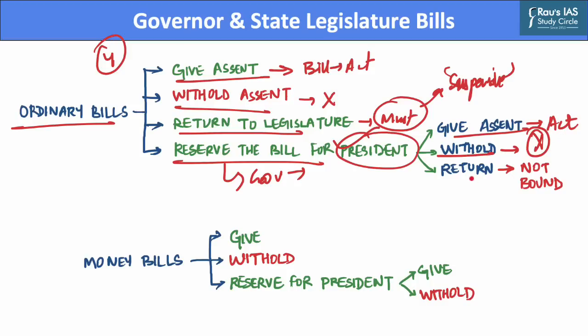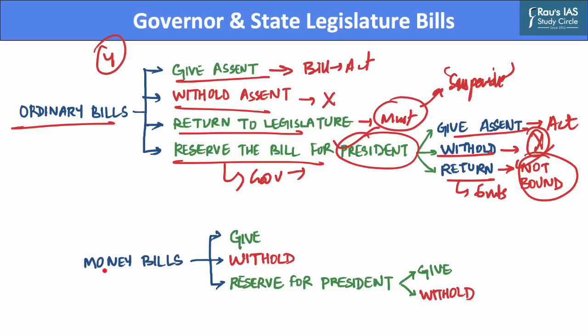Whereas, the President may also return the bill for reconsideration of the state legislature. And when a bill is returned, the state legislature will have to reconsider the bill within a period of 6 months. And if the bill is passed by the state legislature with or without amendment and is presented to the President again, he is not bound to give his assent to such a bill.